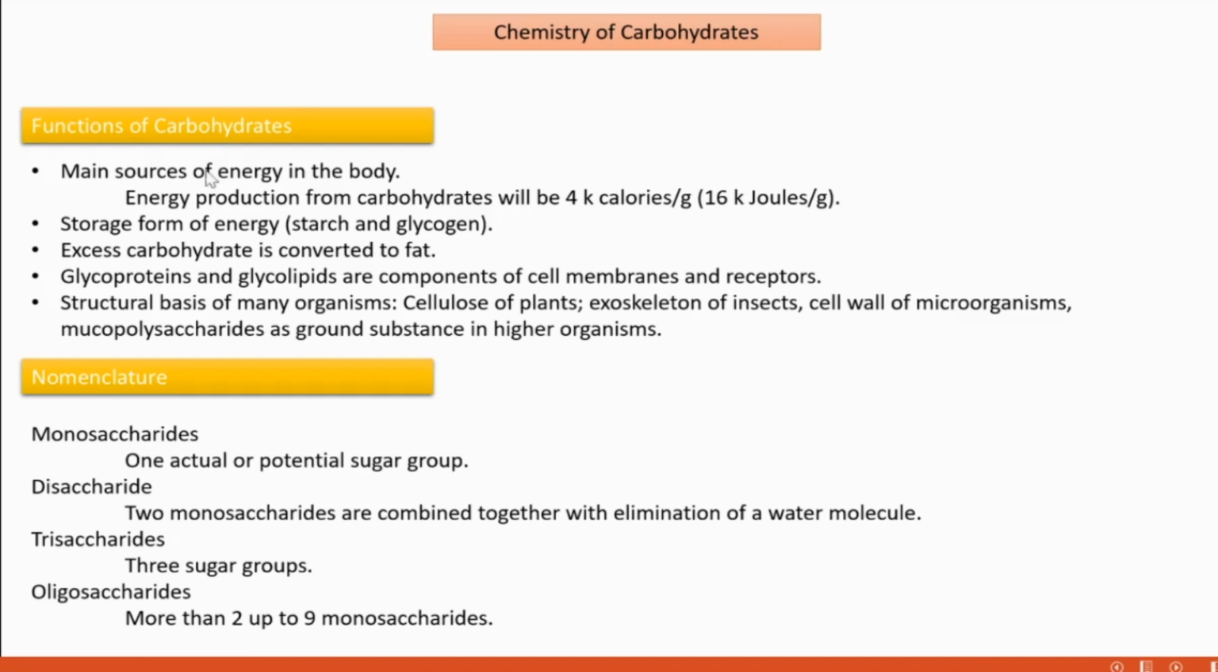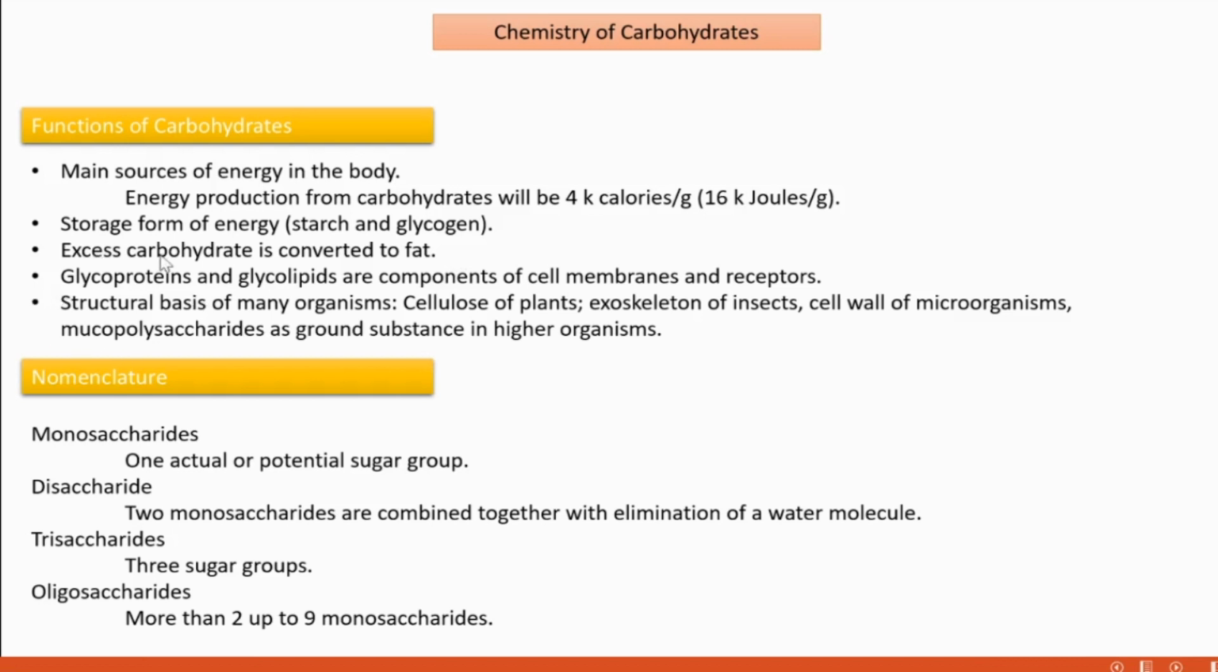And we can store carbohydrates, because if any excess amount is available, the body can store it in the form of starch and glycogen. Starch in the case of plants, and in the case of animals, it is stored in the form of glycogen, mainly in the liver. The still remaining excess amount of carbohydrate can also be converted to fat. That possibility is also there. You can convert carbohydrate to fat for future energy requirement purposes.